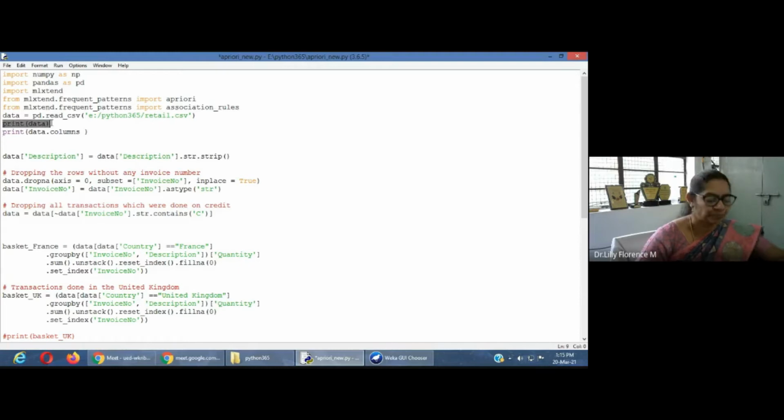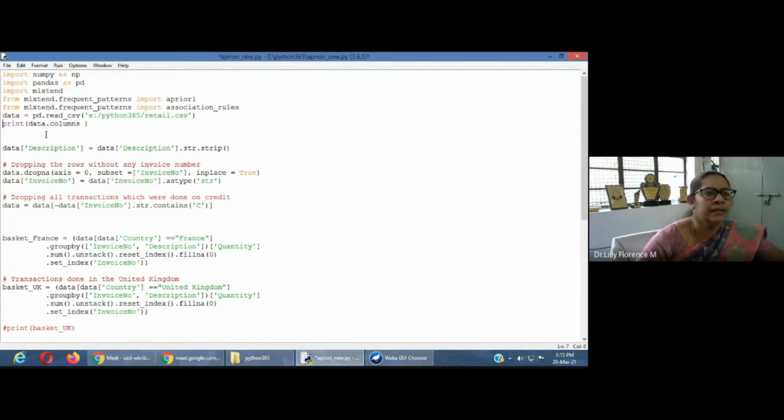Next, I have created the data frame. Here we are seeing some of the descriptions. Description is one of the columns in the data. I have trimmed the data to remove any empty spaces. Next, I have dropped the invoices: if the invoice is a credit, marked with C, it will be dropped. These are the pre-processing steps I have done here.